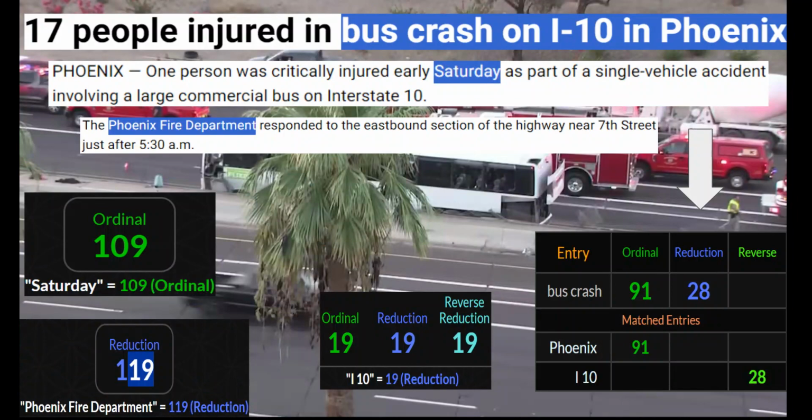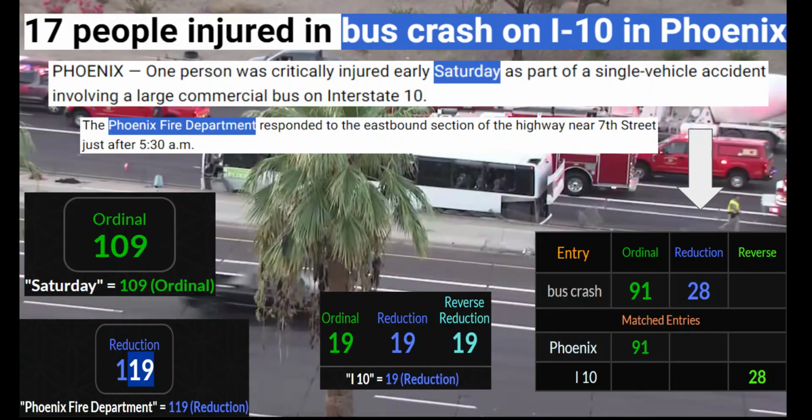Okay, 17 people injured in bus crash on I-10 in Phoenix. Look at bus crash, Phoenix, and I-10 in the code right there. Bus crash equals 91 and 28. Phoenix equals 91. I-10 equals 28. Now look at the 109 fest. And 109 equals Saturday. This took place Saturday, yesterday. 109 like 19. That's forwards ordinal with the language.